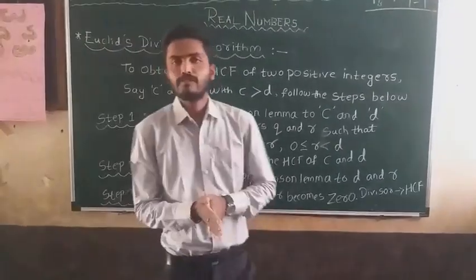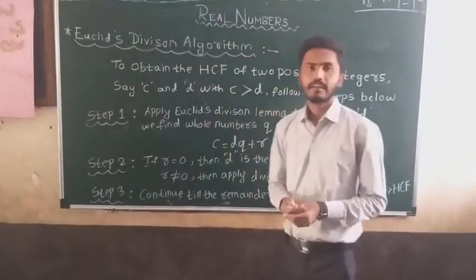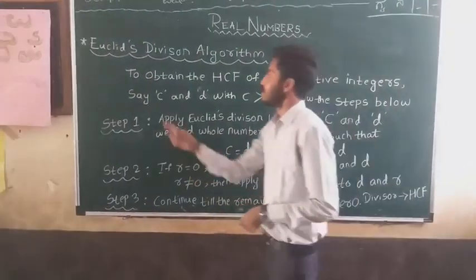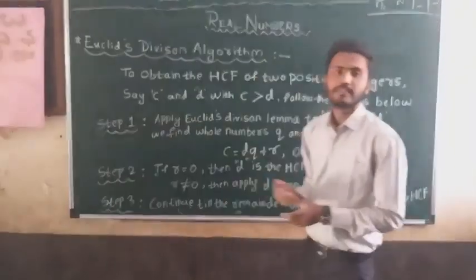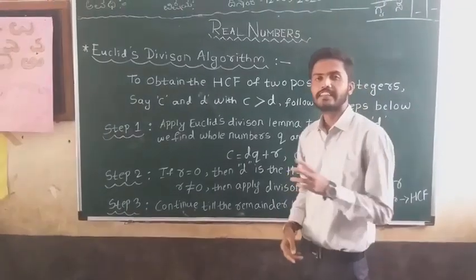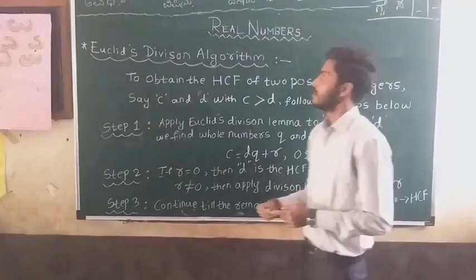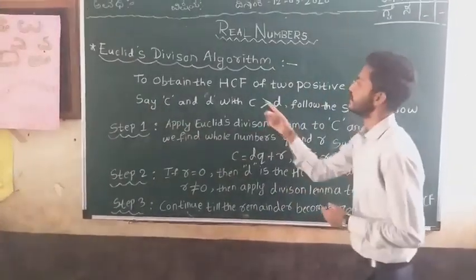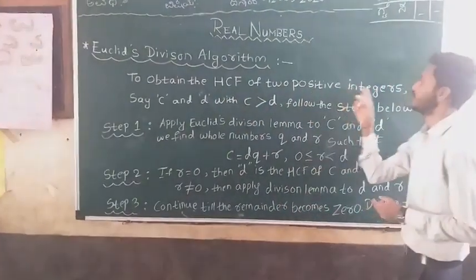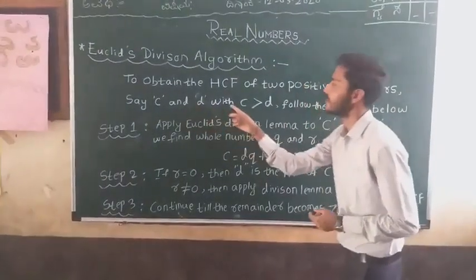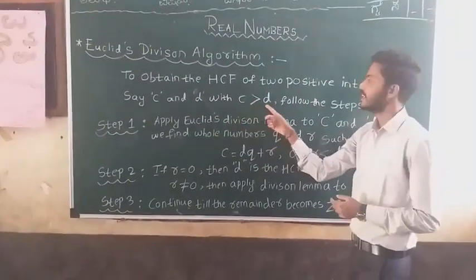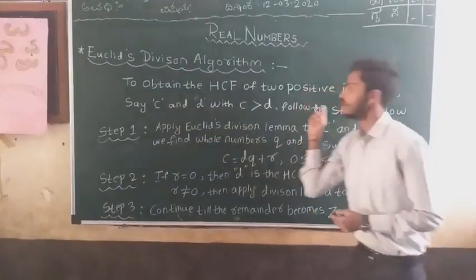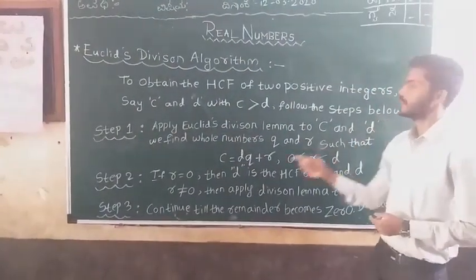Now that we have known about Euclid's division lemma, we shall discuss Euclid's division algorithm. Euclid's division algorithm is basically used to find the HCF of two numbers. Consider two positive integers, say c and d, where c is greater than d. To find the HCF of these two numbers, follow the steps below.